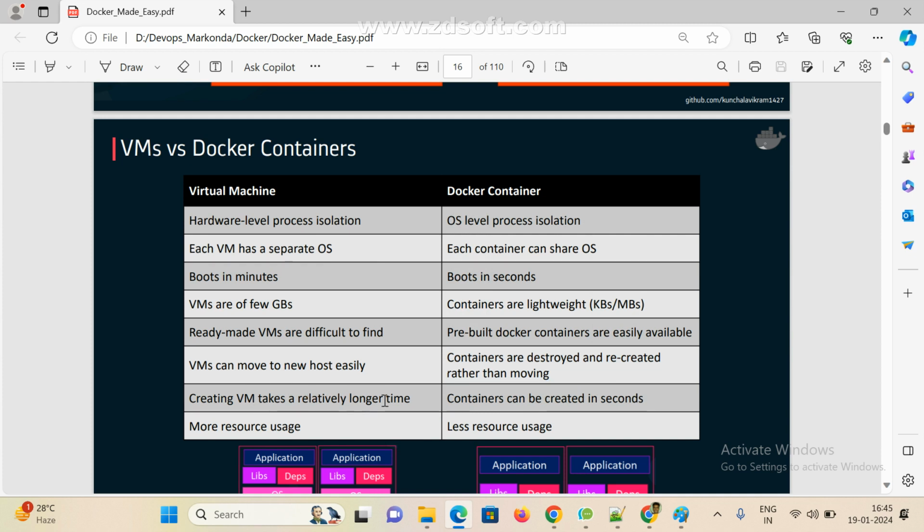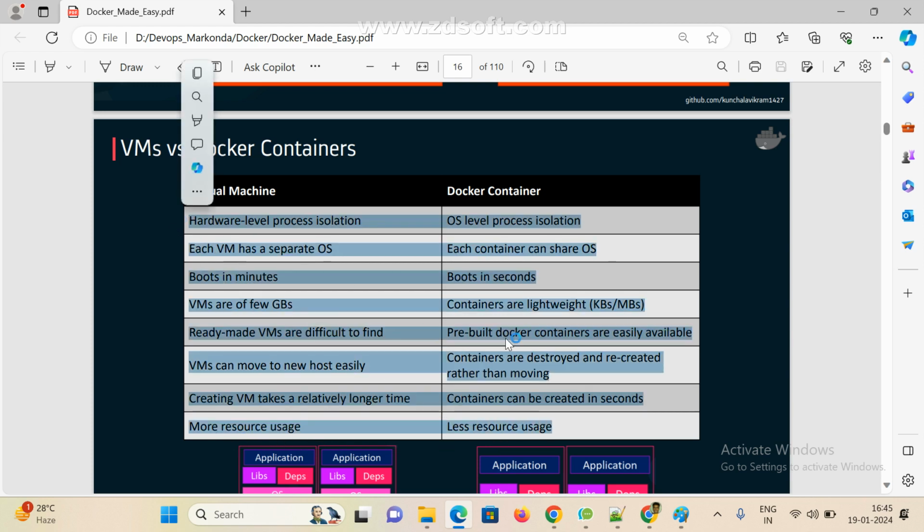Creating a VM takes relatively longer time, you know, right? If you want to create any VM machine, it will take a long time, but containers can be created within seconds. So more resource usage, less resource usage. I hope you got it, Karthik.